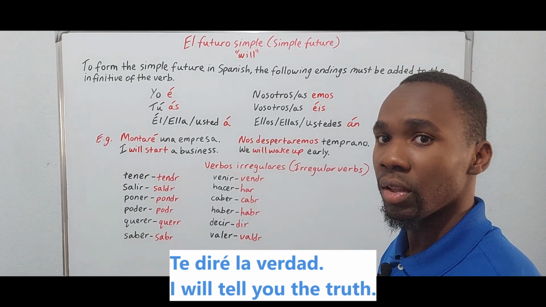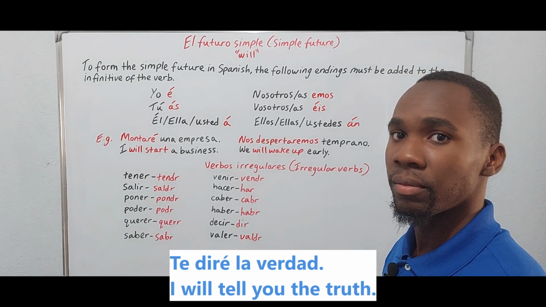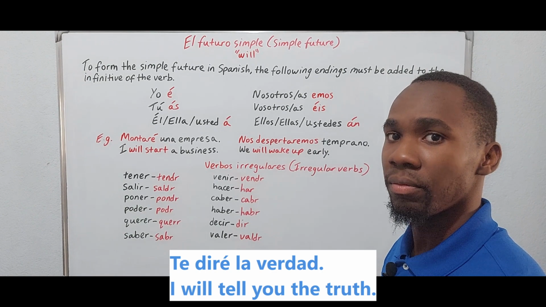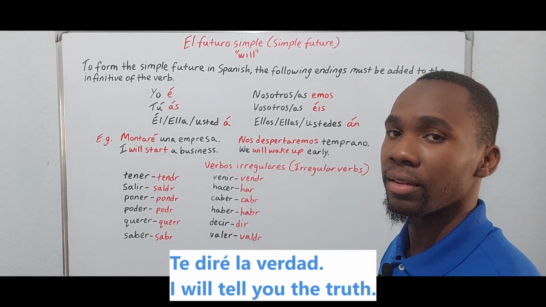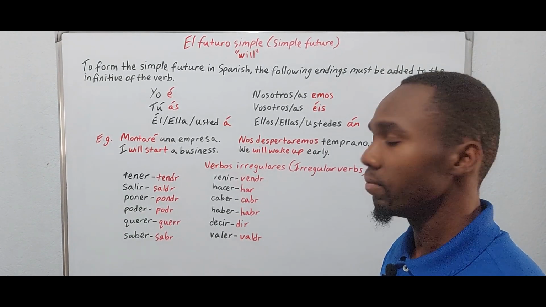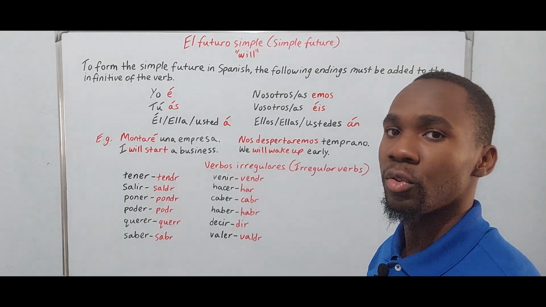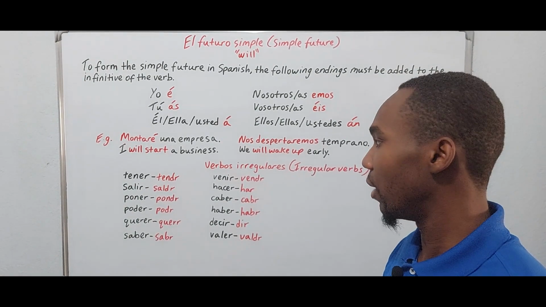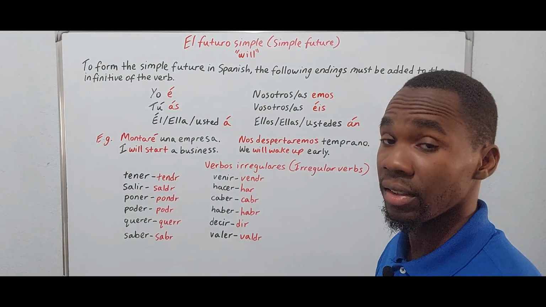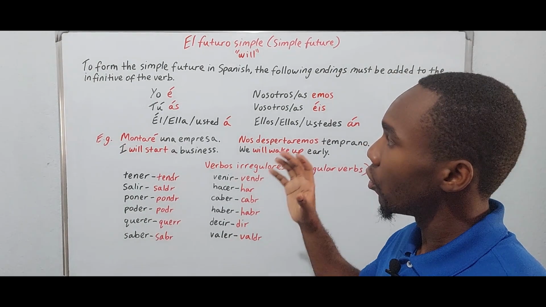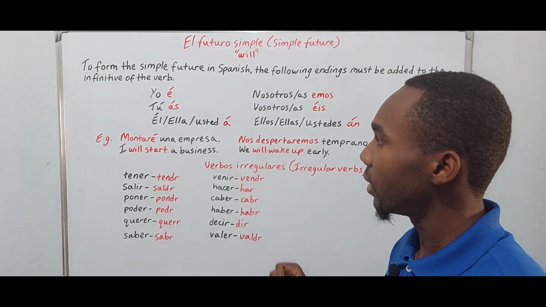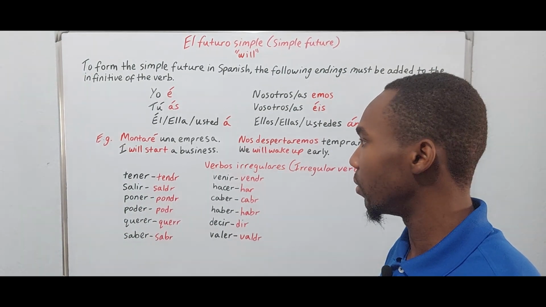I will tell you the truth. So those are just examples of two irregular verbs, okay? We have poner and we have decir. So this is the conjugation and these are the irregular verbs.